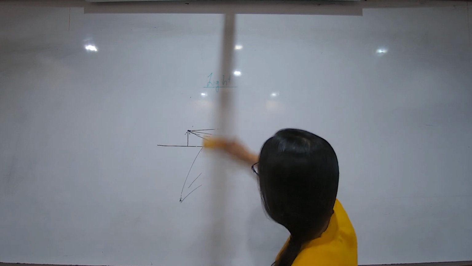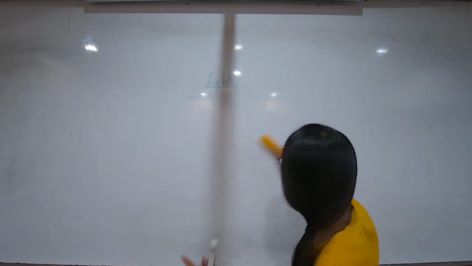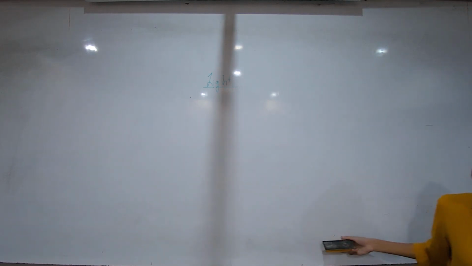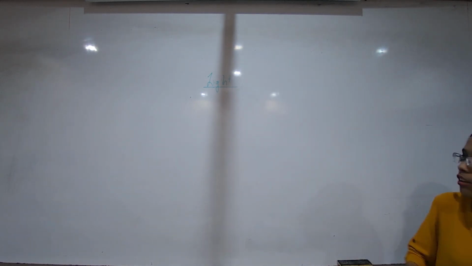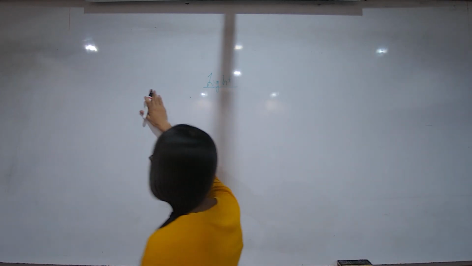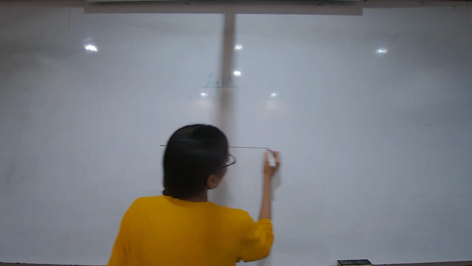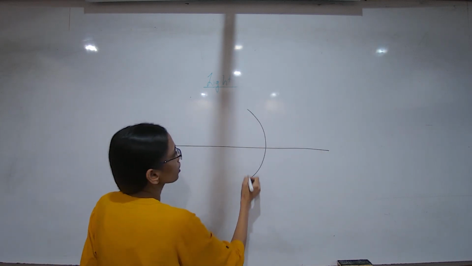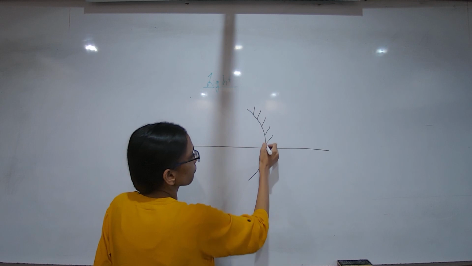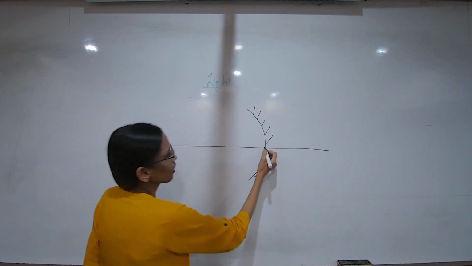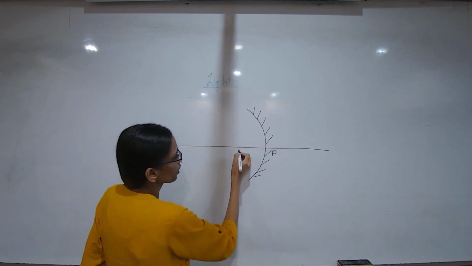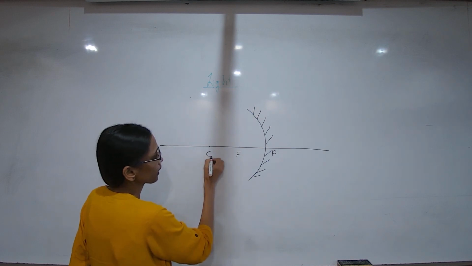So while drawing these ray diagrams, we have certain laws like we had for our plane mirrors. We use those laws and then find the location of the image. The first law says, this is pole, this is focus, this is center.